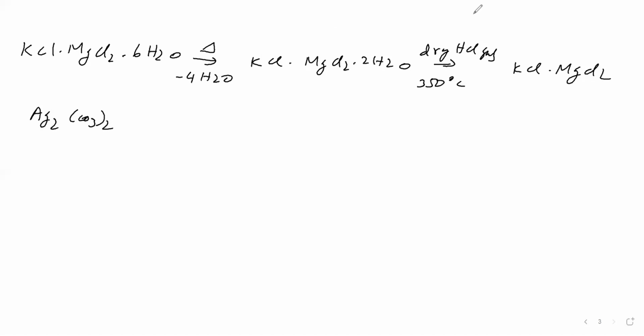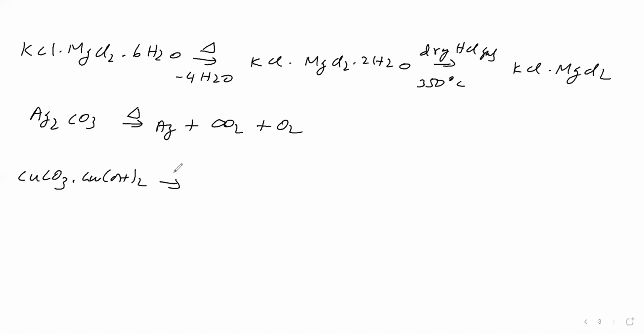Will take Ag2CO3. On heating, what happens means we are getting silver, carbon dioxide and oxygen. Then we'll take CuCO3, Cu(OH)2, basic copper carbonate. It decomposes to give CuO, carbon dioxide and water.